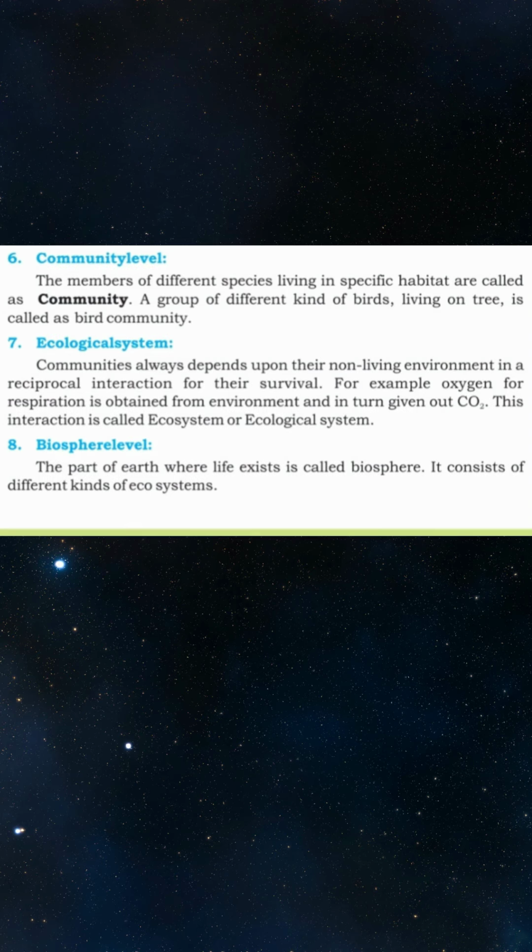7. Ecological system. Communities always depend upon their non-living environment in a reciprocal interaction for their survival. For example, oxygen for respiration is obtained from the environment and in turn carbon dioxide is given out. This interaction is called ecosystem or ecological system. 8. Biosphere level. The part of Earth where life exists is called the biosphere. It consists of different kinds of ecosystems.